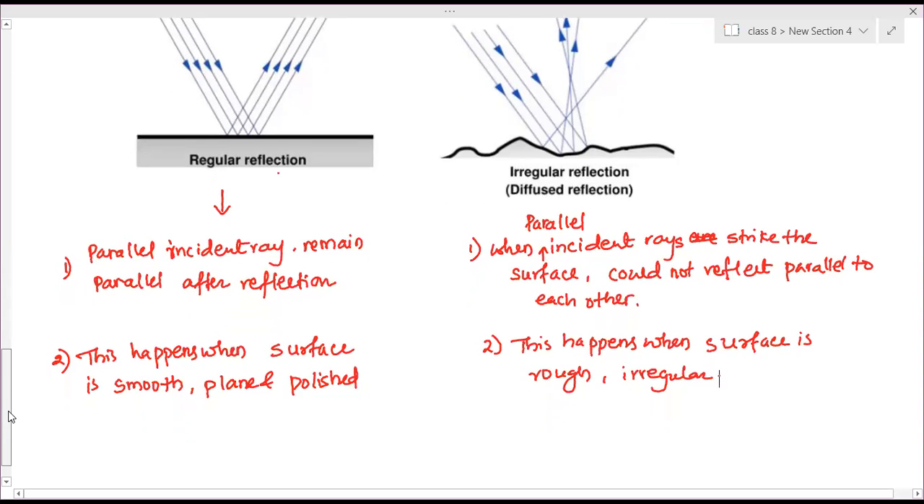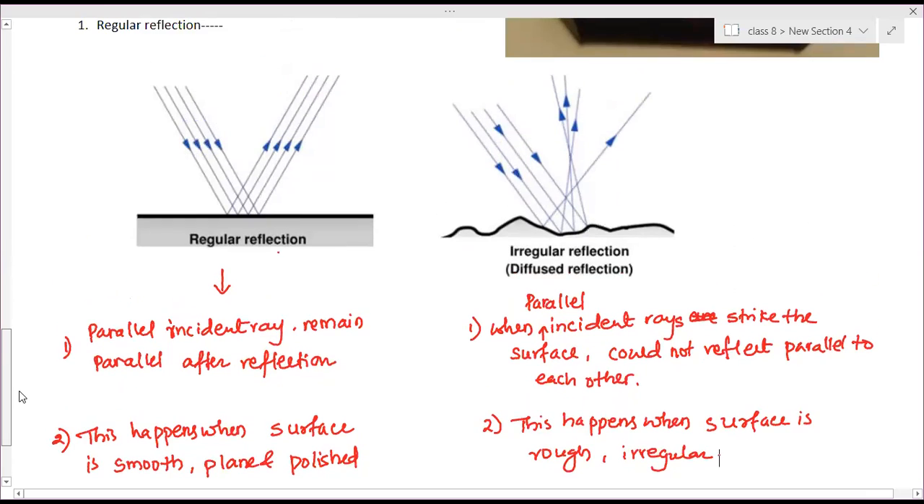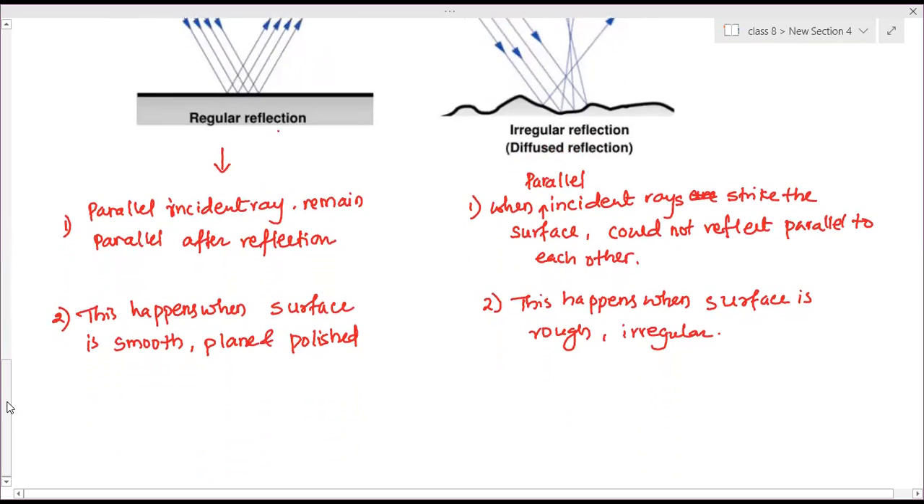Now we have to see the image formation by plane mirror. Is it clear now? Regular and irregular reflection. Yes, ma'am. Now next is image formation by plane mirror. So what does plane mirror mean?